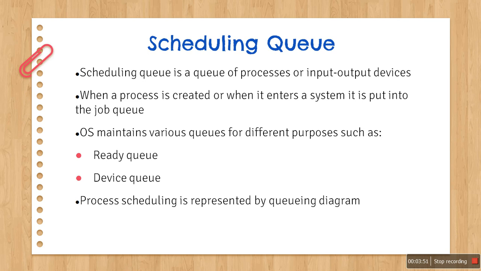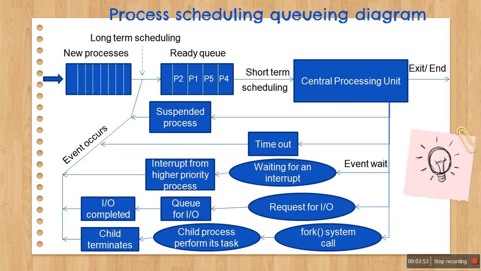A newly created process is kept in the ready queue, but before that it resides in the job queue, which is present on the disk, and then long term scheduling takes place. The long term scheduler, or job scheduler, picks up jobs from this queue and puts them into the ready queue, where the processes wait for their turn to get the CPU.